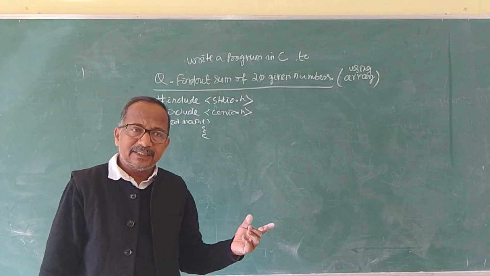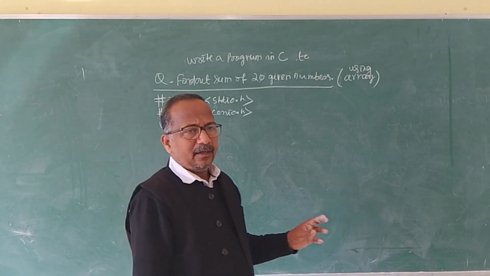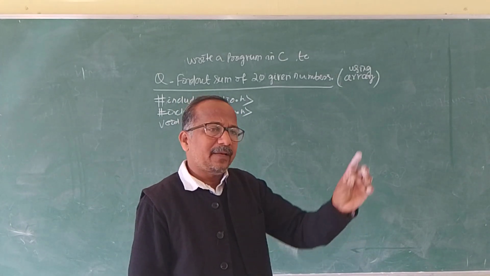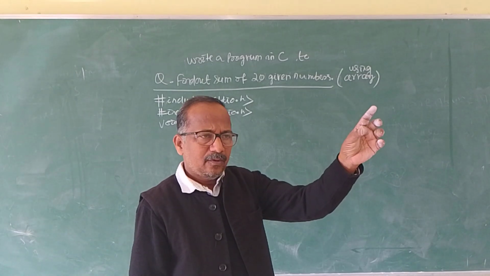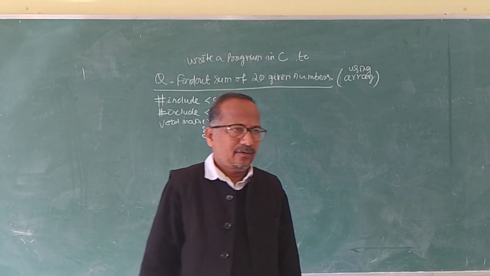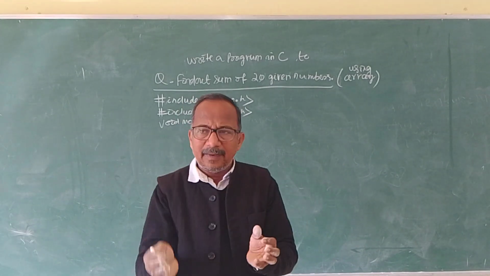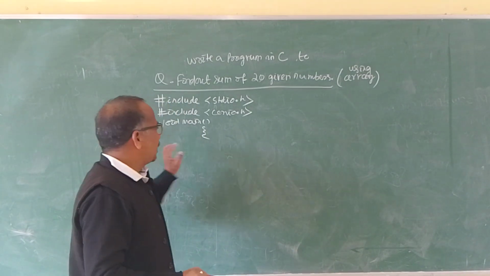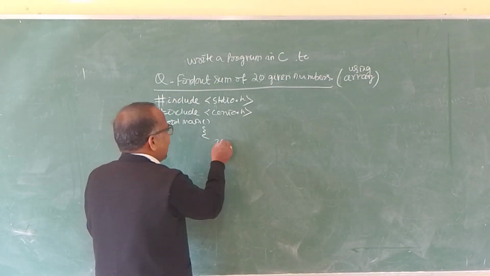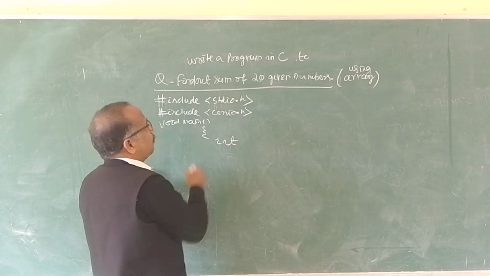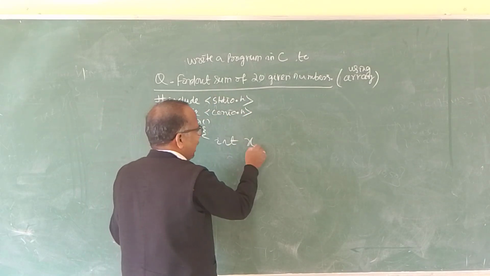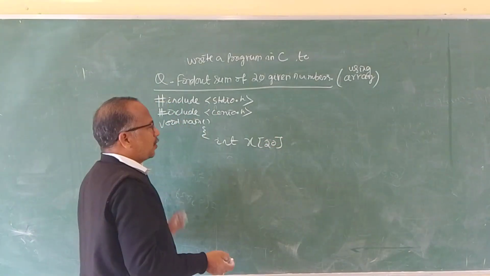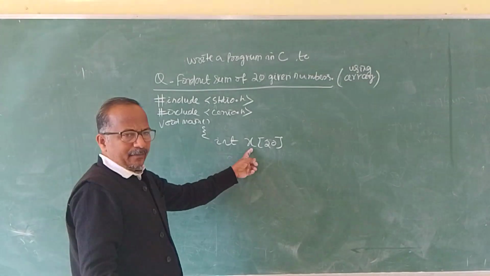In the earlier cases, what were we doing? Either you can declare 20 variables and add them, or we can declare a single variable and add the values. But what we do here is declare int x[20]. So x is an array, and we store 20 values, or 20 numbers, with a single name x.